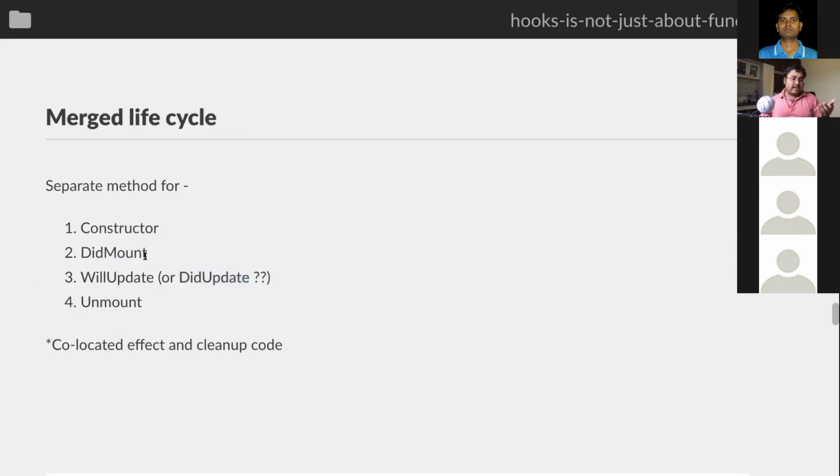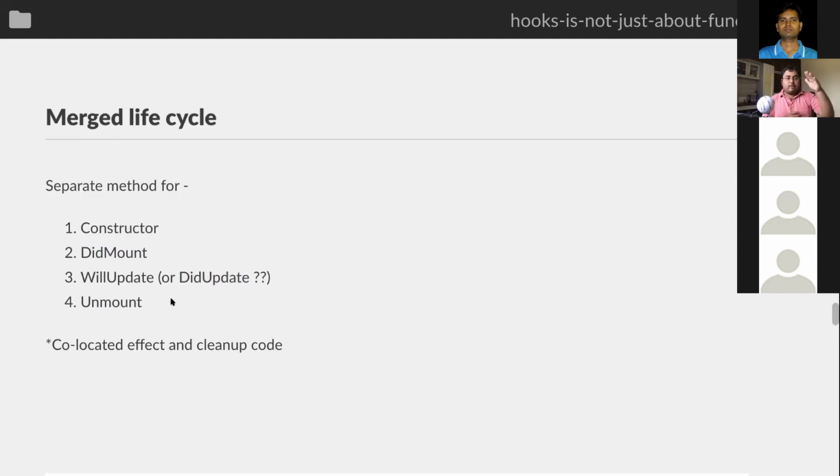If you create an API call in didMount, you have to store a reference to that somehow in this.something, and later in unmount use this.something and call it. And these are two separate methods in different parts of your code, so you tend to forget to do these things, because it feels like so much work.